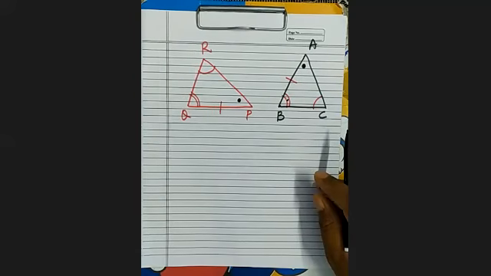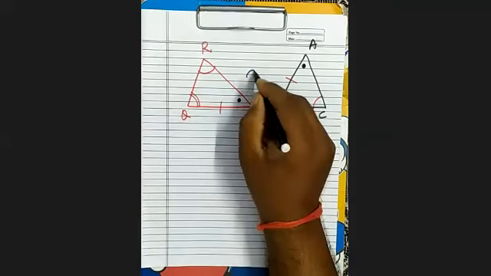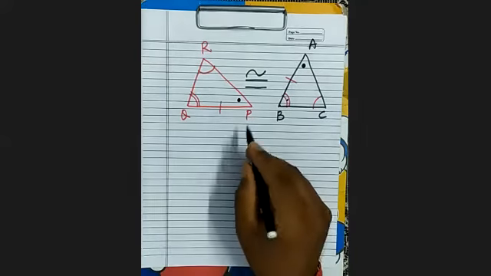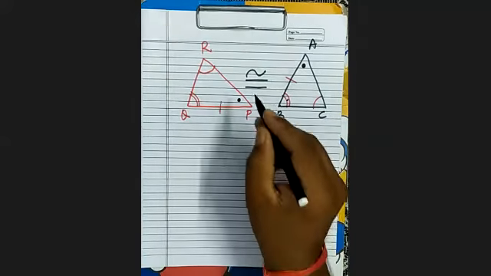Therefore, these two triangles are congruent. And by which congruency? AAS.